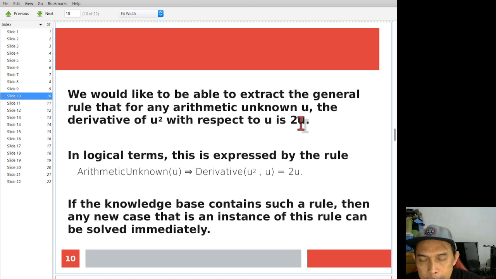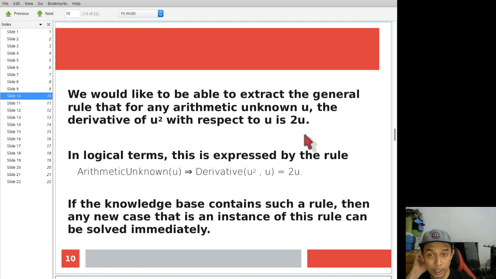That means you are not limited to a certain variable. So any variable squared will result in 2u, for example. If you have variable u, then it should be 2u.